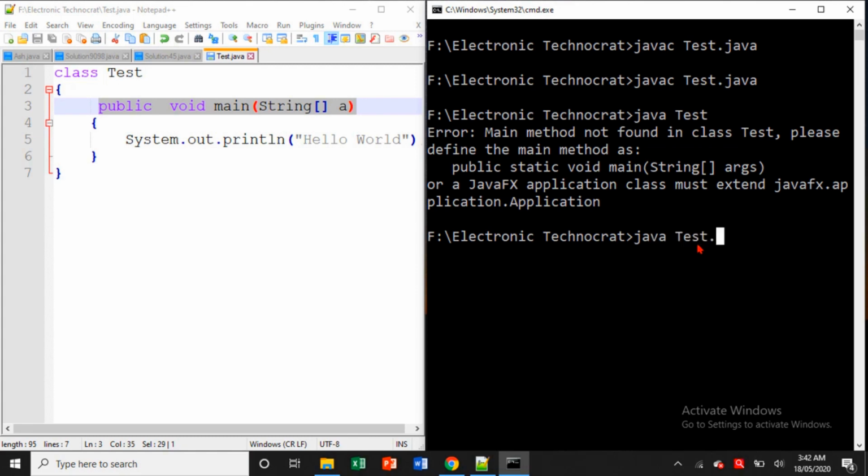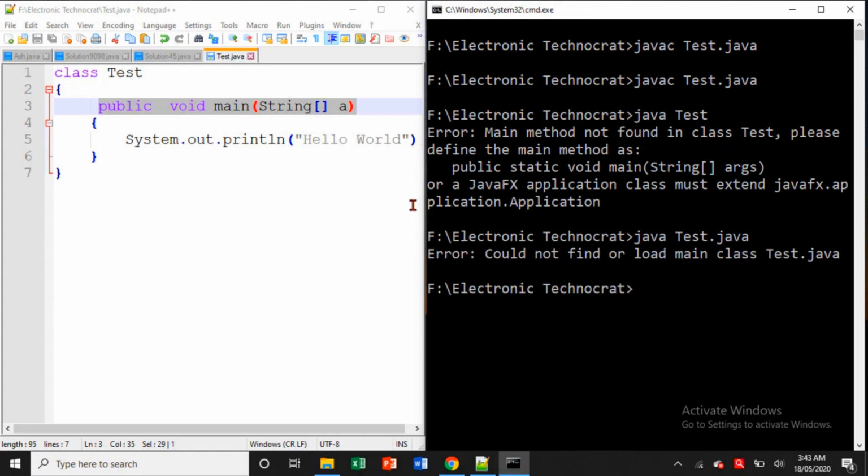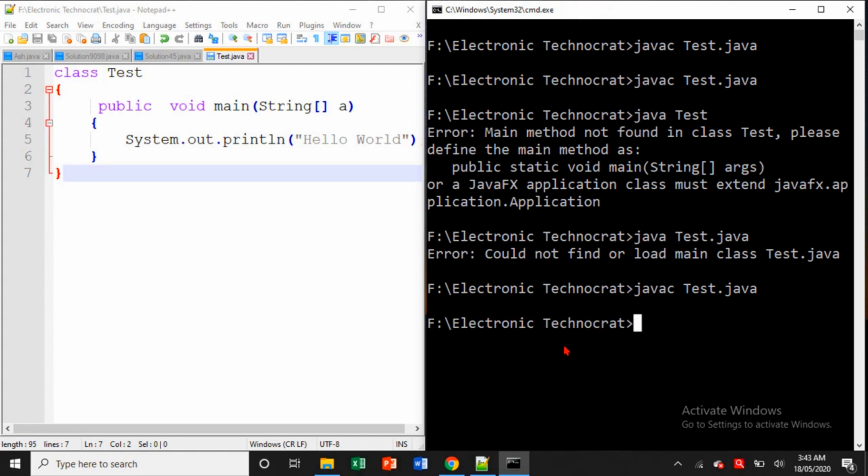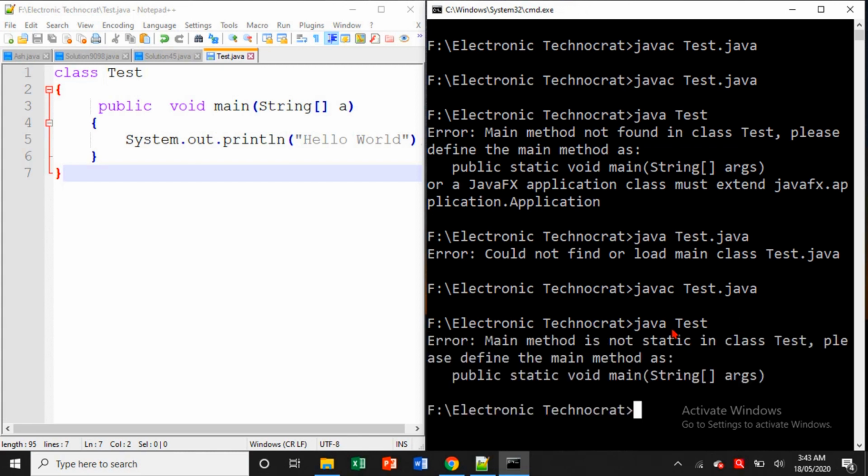So let's see: javac Test.java. Yes, it is compiling, but it will throw a runtime error.